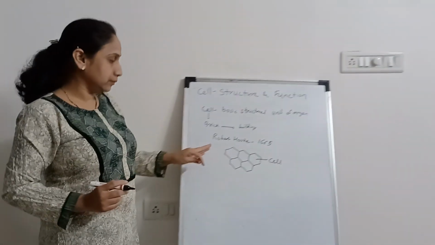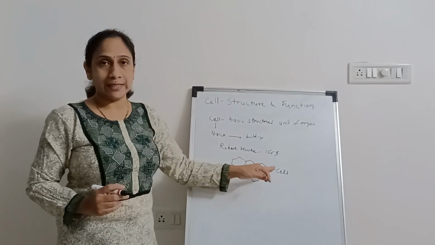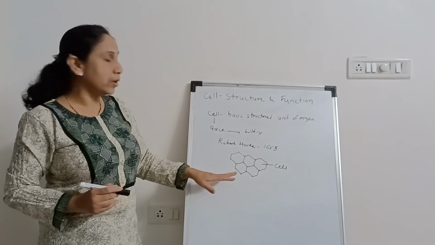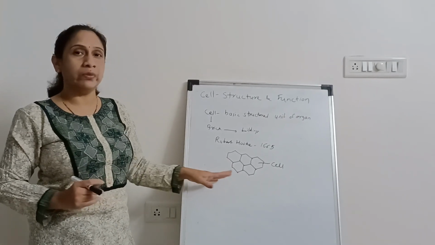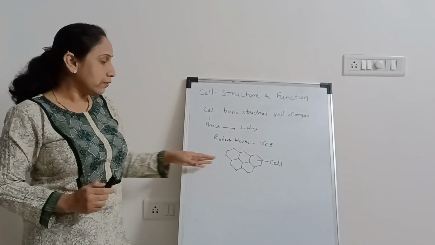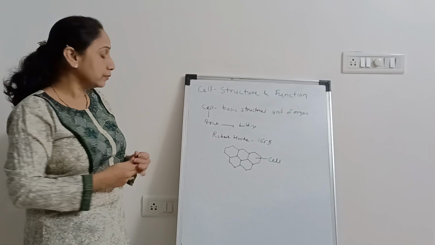He took cork, which is a non-living cell, a dead cell. To discover the living cell, it took around 150 years after the discovery of Hooke, as advanced microscopes took that much time to be developed.